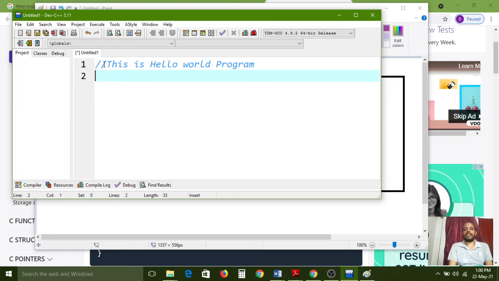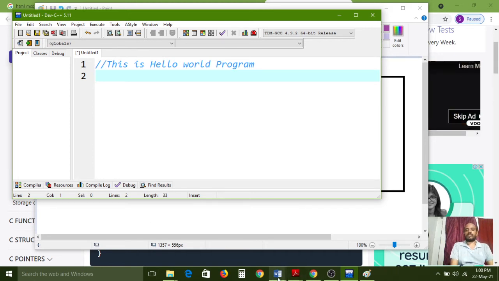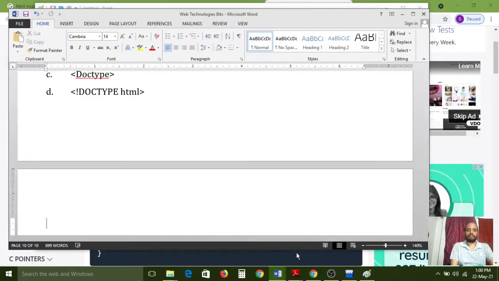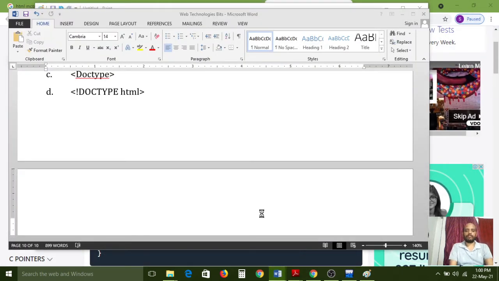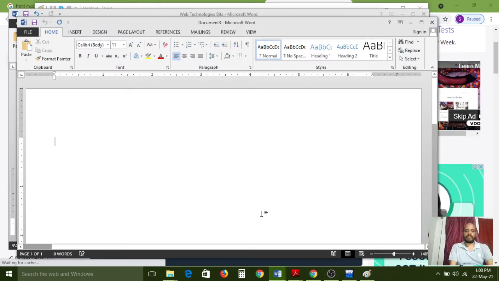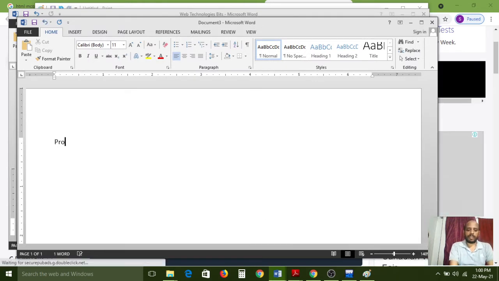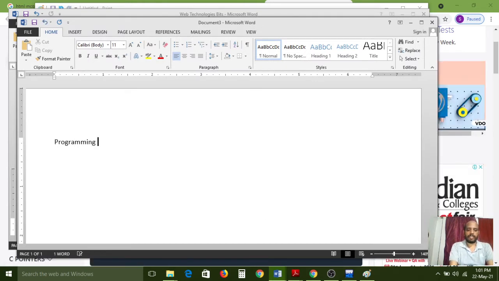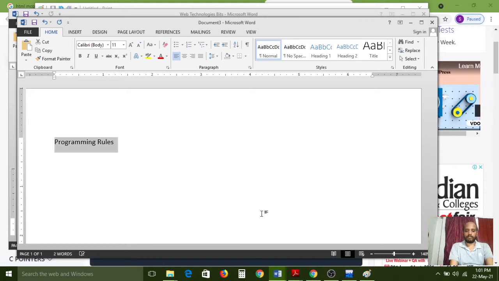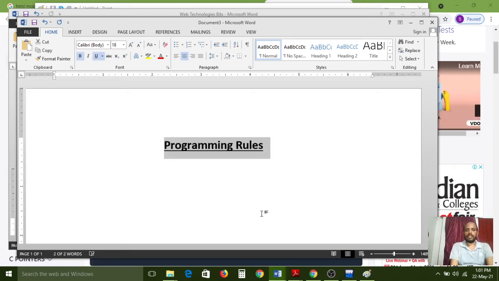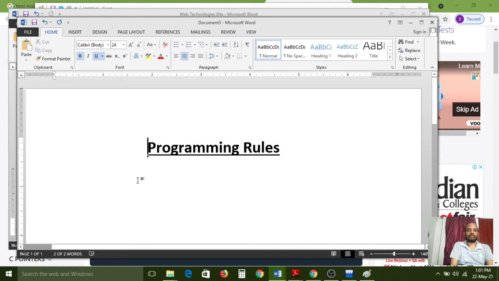That's why program names and all those things we declare in single line comments. Here there are two types of comments. Now the concept is programming rules.